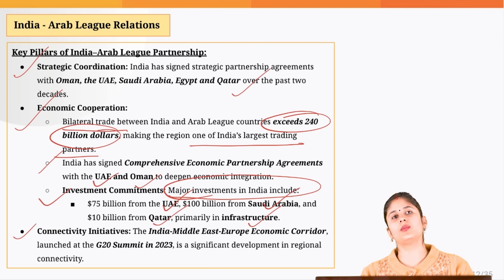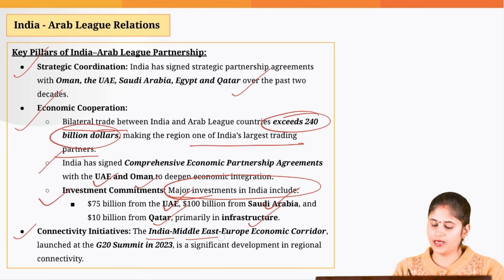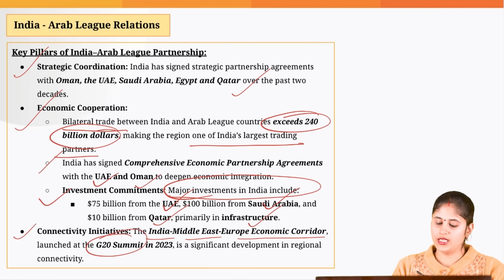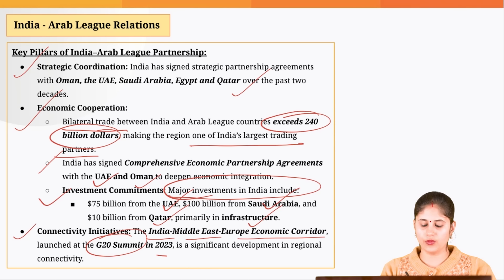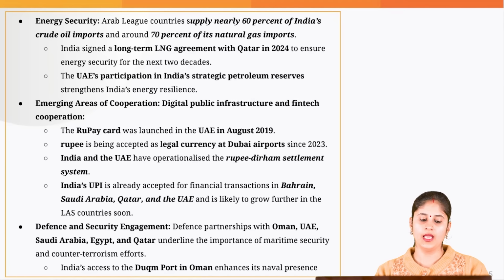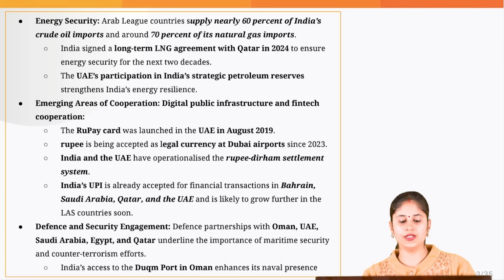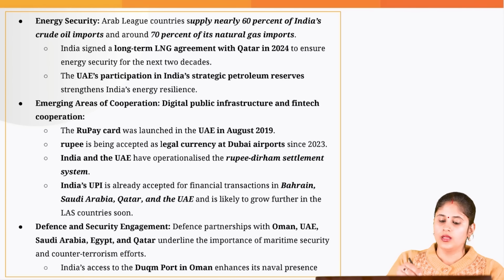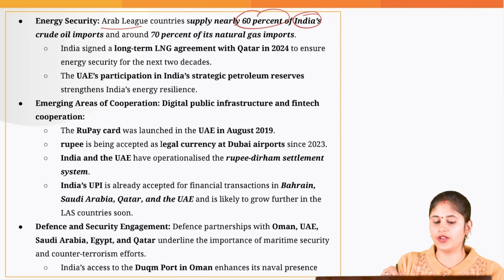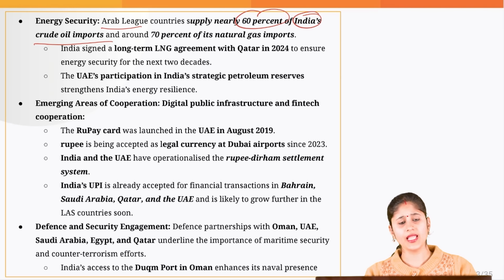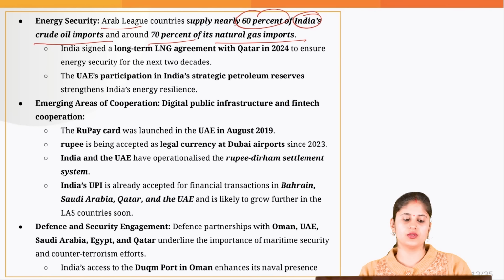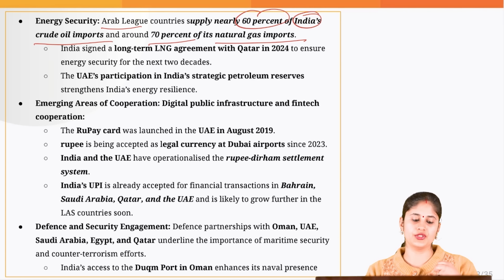Then when you talk about connectivity, we have the India Middle East Europe Economic Corridor, which was launched when the G20 summit was held in 2023. This is going to give a boost to regional connectivity. Then when you talk about energy security, these member countries actually supply nearly 60% of India's crude oil imports and around 70% of the natural gas imports. So this is the relevance of these particular nations.